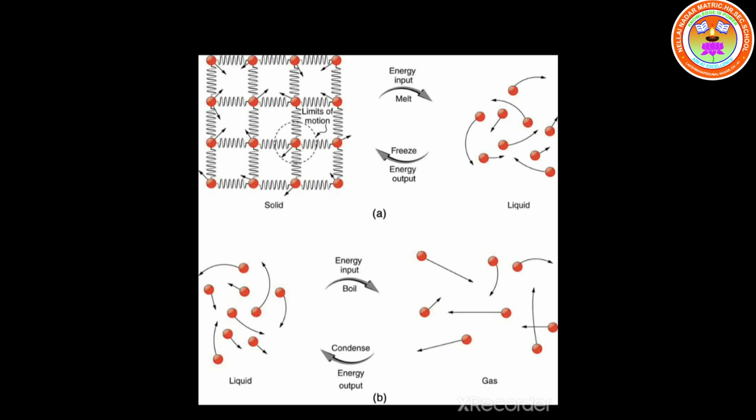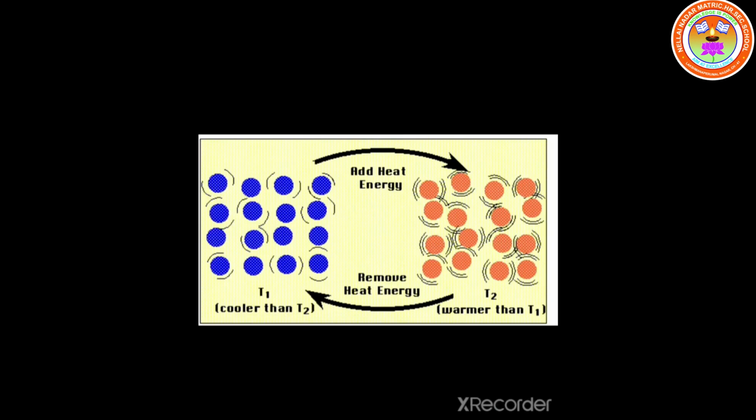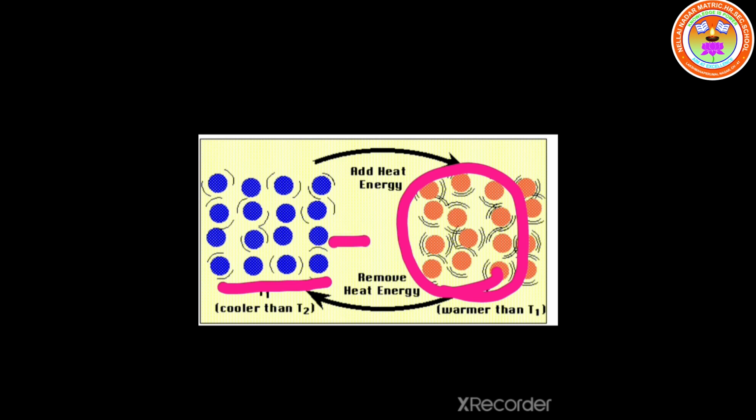So when we heat further, what happens? The movement of the molecules will increase, students. Okay, students, I hope you all understood. So let me explain. Look at the picture clearly, students. Here, before heating, the molecules will be in minute movement. When we heat further, the movement of the molecules we can notice. So here there is a movement of the molecules. This is before heating, and this is after heating.